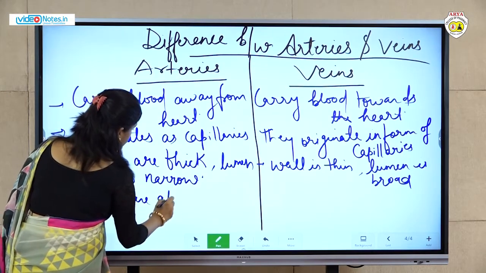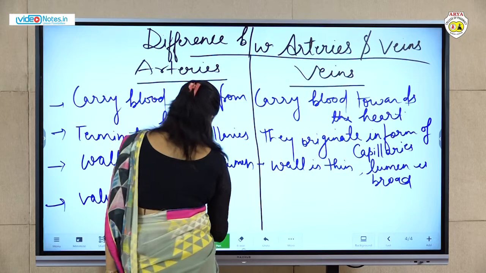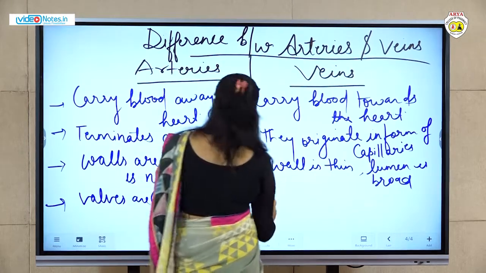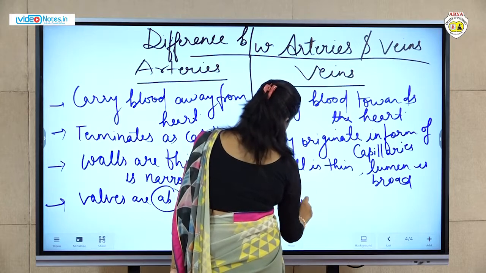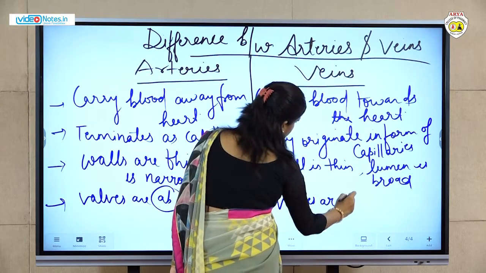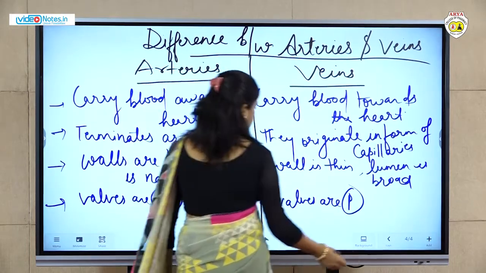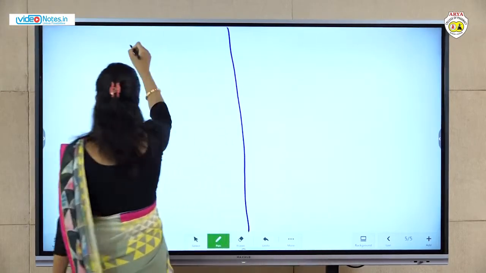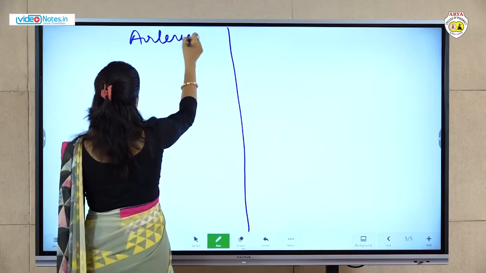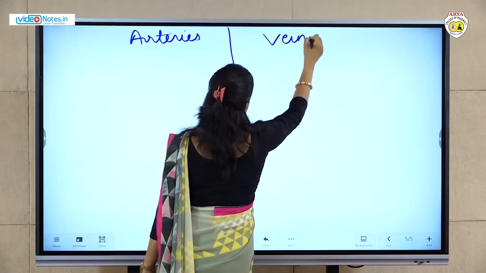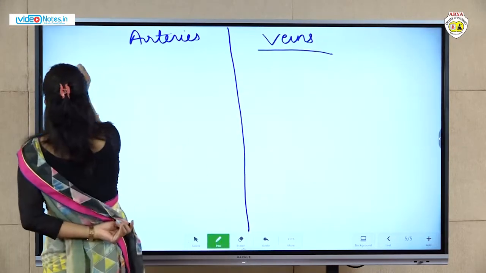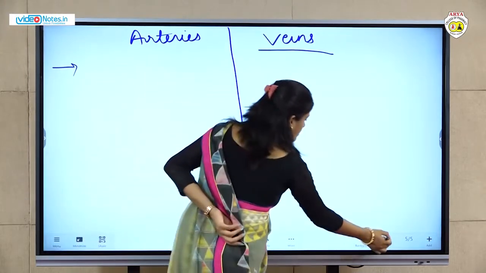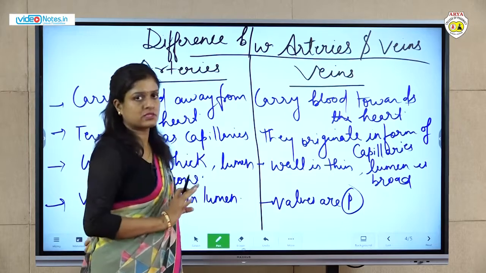Valves are absent in the lumen of arteries. Here in veins, valves are present. Next, a very important point.